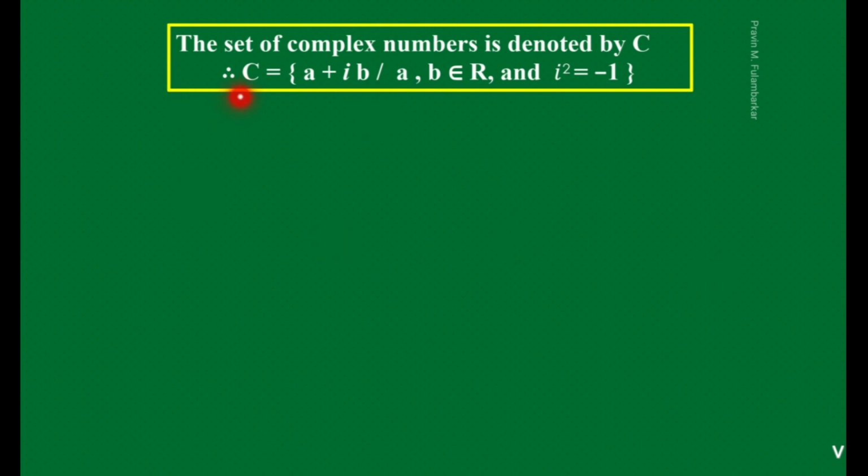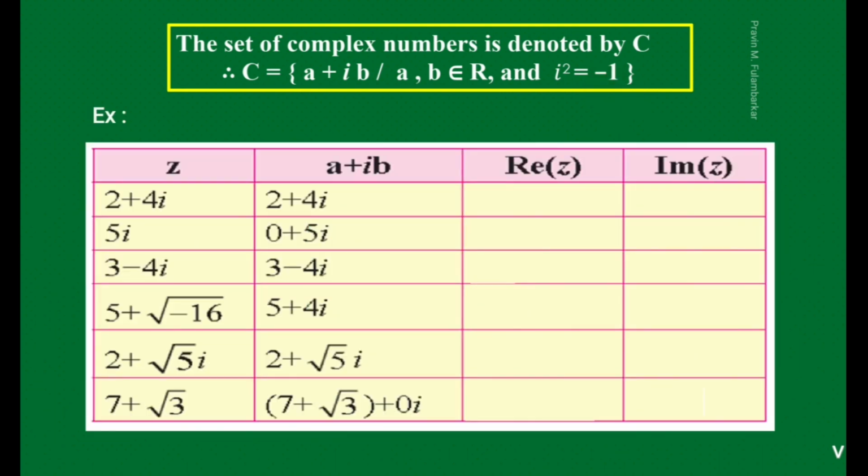Now see, the set of complex numbers is denoted by capital C. Therefore C is the set of those numbers which are in the form a plus ib, where a, b belong to R and i square equals -1. So we see one activity, from which you will get clear about the real part and imaginary part. Now guess yourself which is the real part and which is the imaginary part.